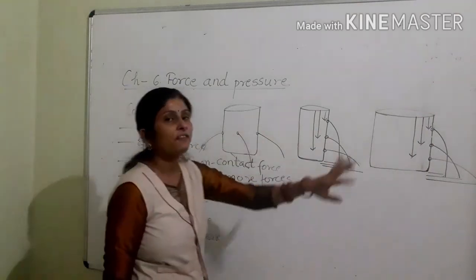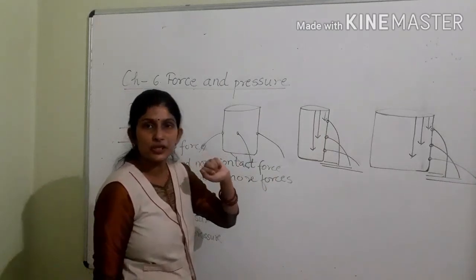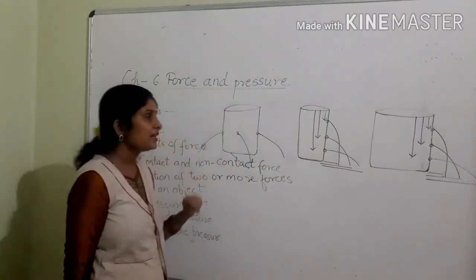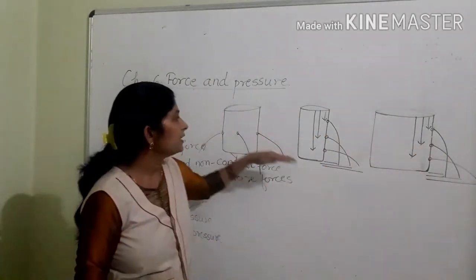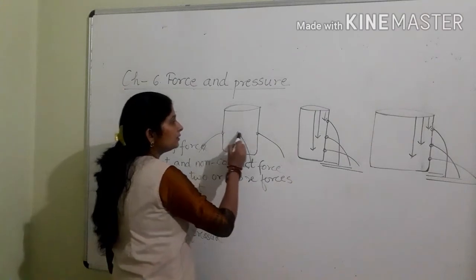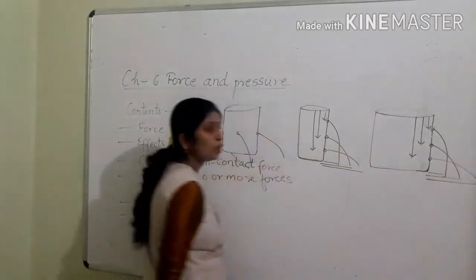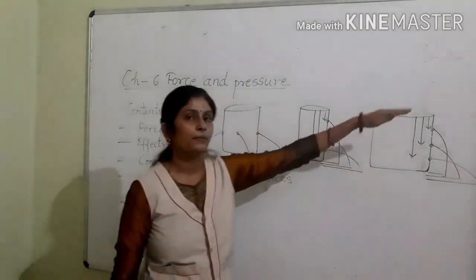One more property of liquid pressure is shown here. In spite of the fact that these three containers or beakers have different shapes and sizes, liquid pressure at a given height is the same. You can see that these holes in all three beakers are at the same height.